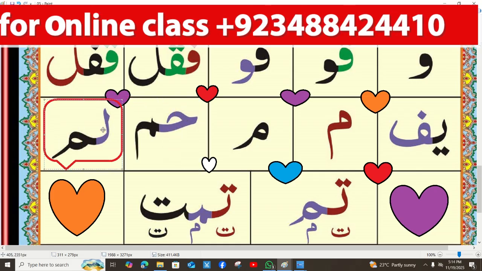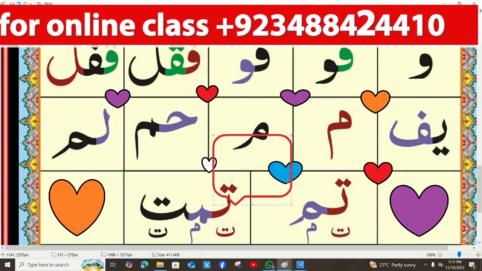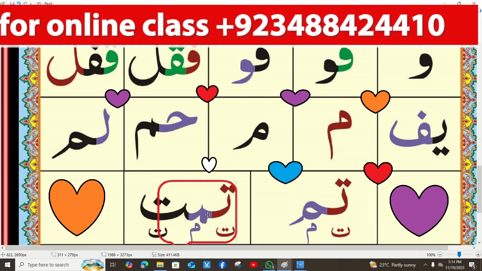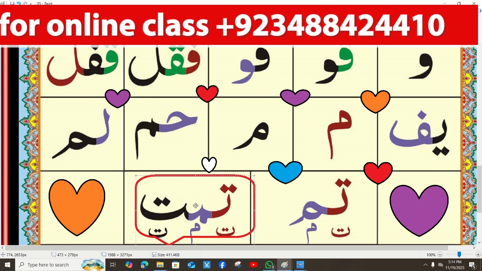Next one, Ta Mim. The first letter is Ta and the second one is the Mim letter. Next one, Ta Mim Ta. The first letter is the Ta letter, because the Ta letter has two dots on the top, and between them is the Mim letter, and the last one is the Ta letter, because the Ta letter has two dots on the top. This is the difference between Ta, Mim, and Ta.